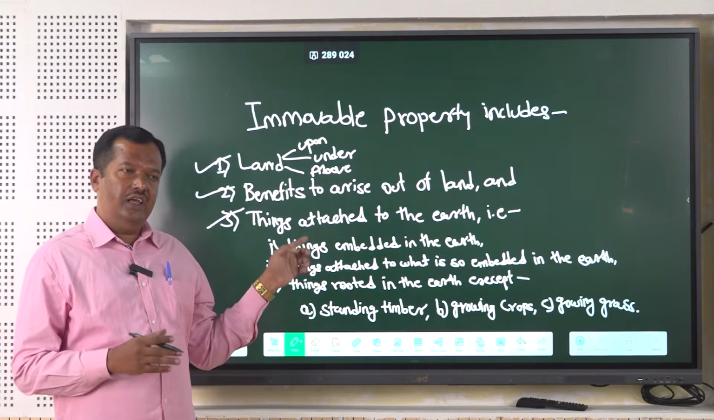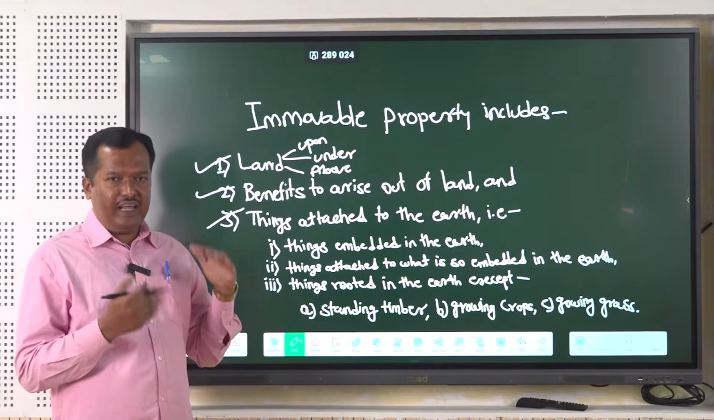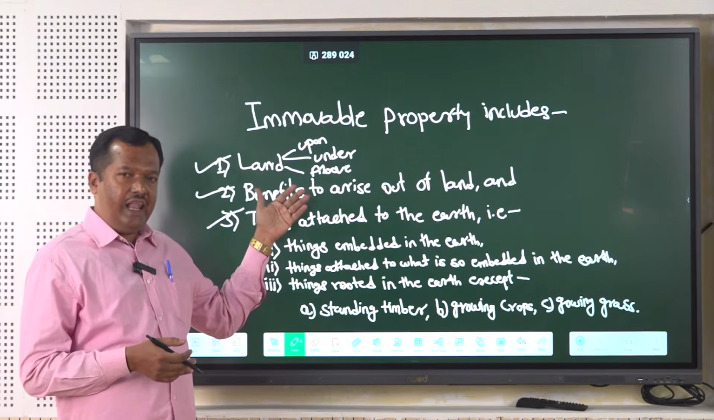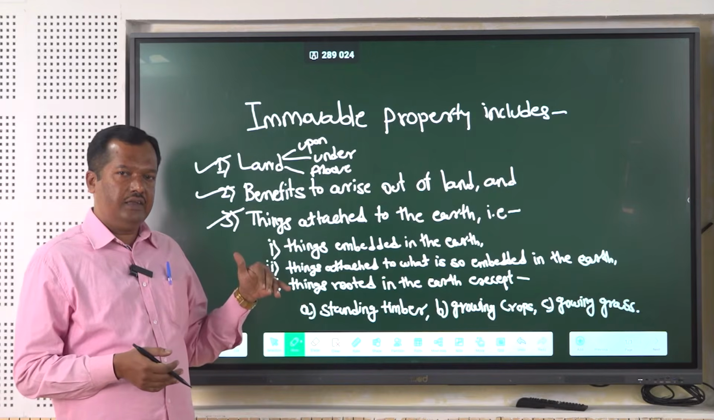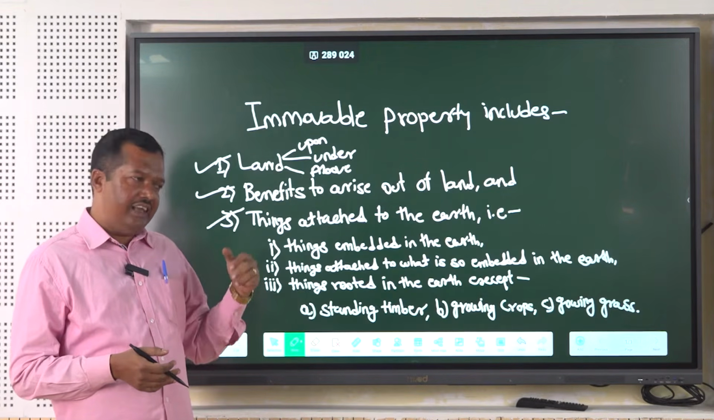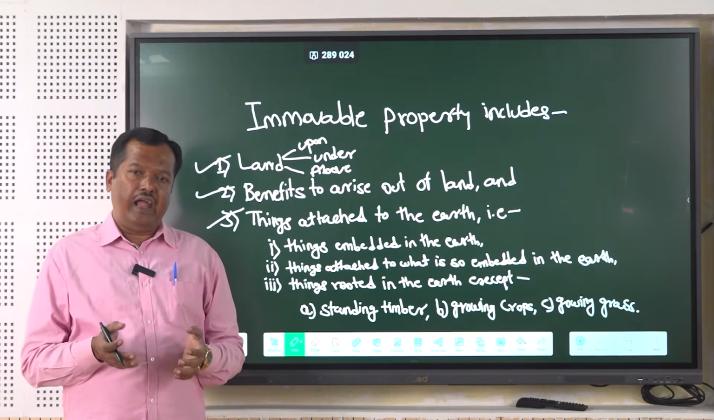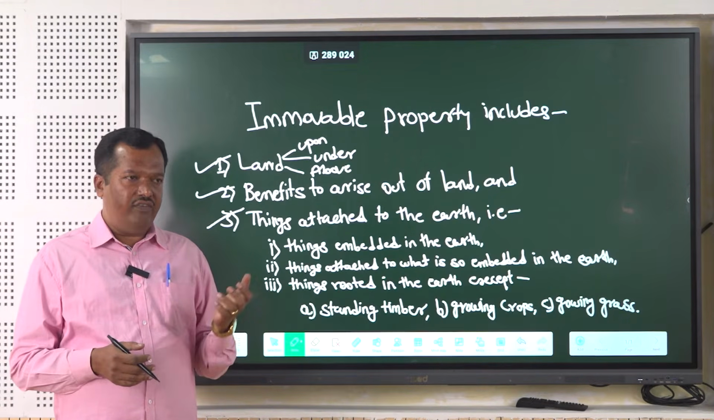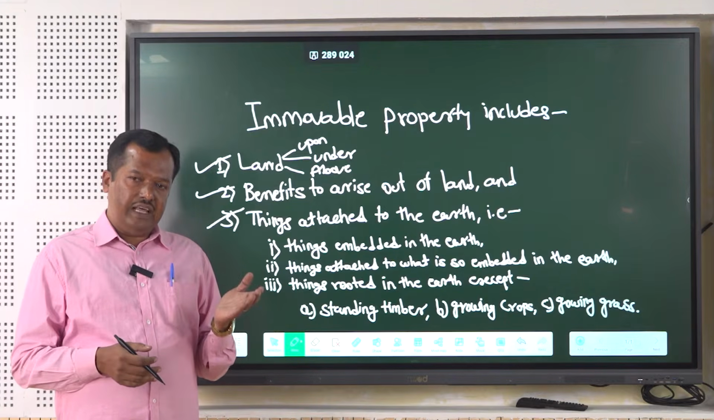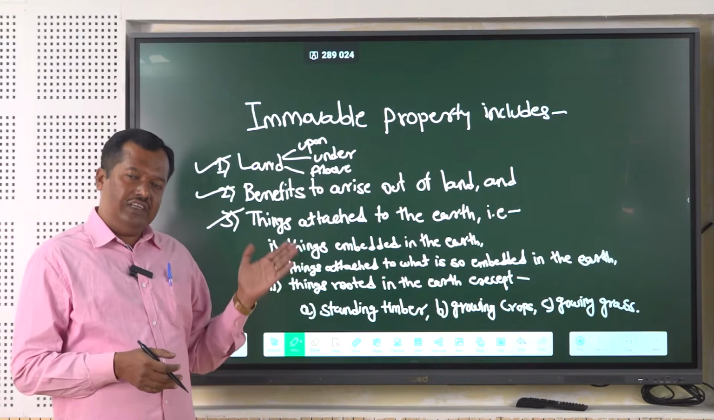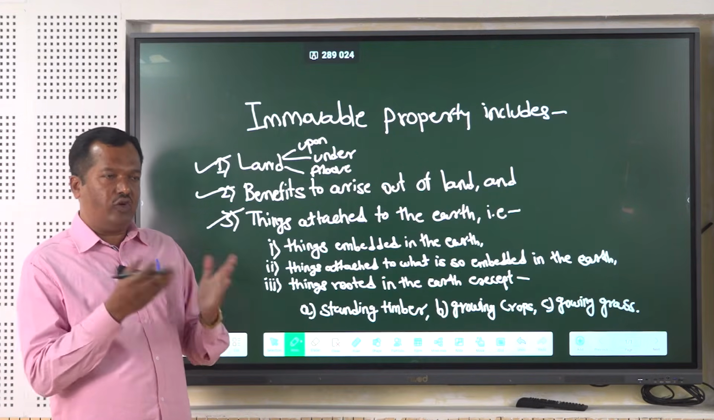So accordingly, the benefit which arises out of that land may be from upon the land, above the land, or under the land. So benefits arise out of the land. Examples we can take here. If there is a pond and if anyone has a right of fishery, so that person who is doing fishery from that pond, it is his beneficial right arising out of the land.